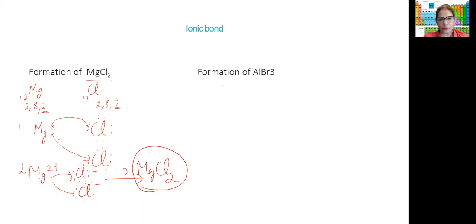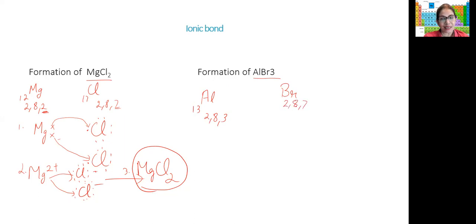Similarly, now you'll be able to do this. I'm very sure. Aluminum bromide. Sometimes they may just give you the name. You have to write the formula and then show the formation. Okay, here I have shown you giving the formula. So aluminium we will take as 13. So 2, 8, 3. And again bromine, the last would be 2, 8, 7 because they